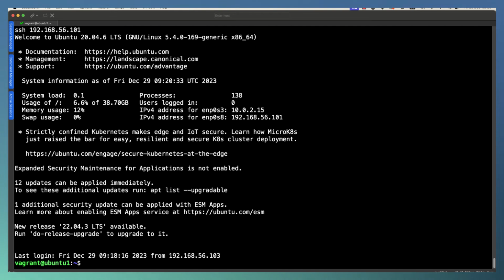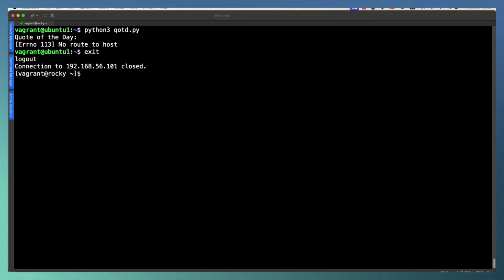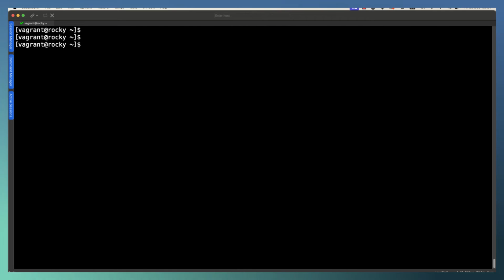And if I go back to my SSH client, so back on my Ubuntu system where I have the Python client, if I try now and run the quote of the day Python script, we can see now that we don't have access to this. It's not allowed through my firewall, so of course then I can allow TCP port 17 through my firewall.